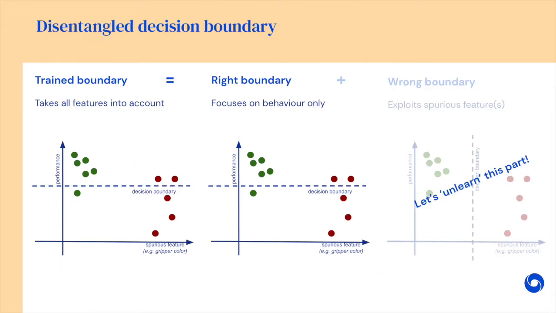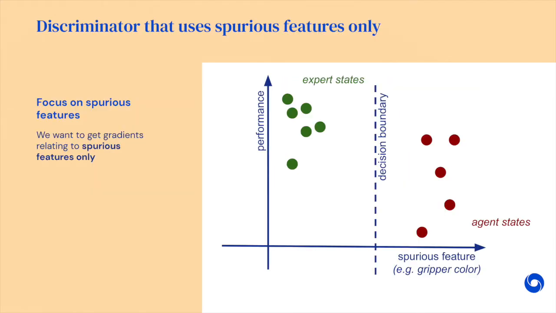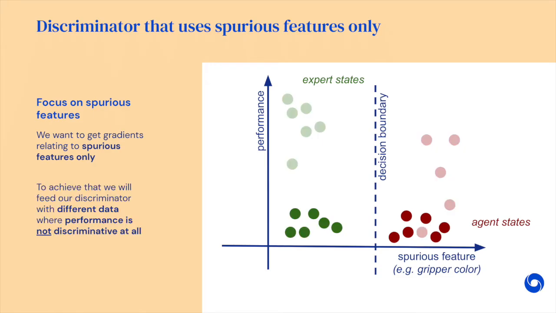However, in practice, it's very hard to do this disentanglement, and instead we propose to unlearn from our discriminator this wrong boundary. Details how to do it are in the paper, but the key idea is to identify gradients related to spurious features. The way we do it is by feeding our discriminator with two batches of a different nature. The first batch is like in the original GAIL, but the second one is built with different data for which we know that the performance is not discriminative at all.